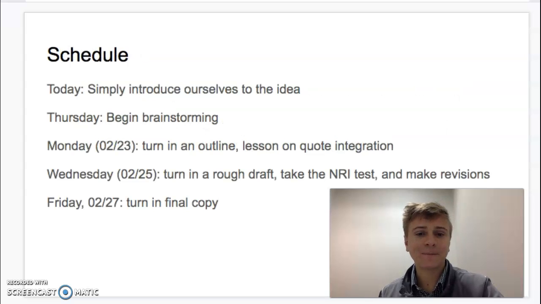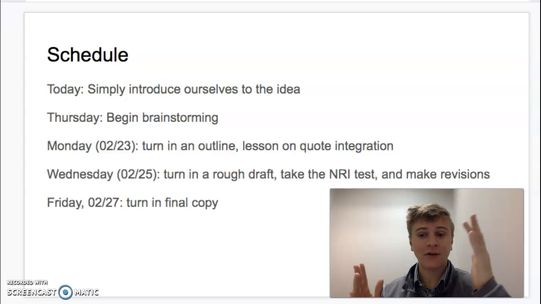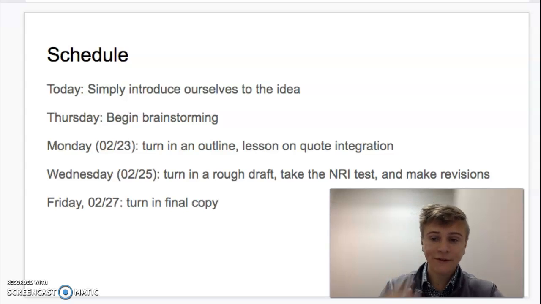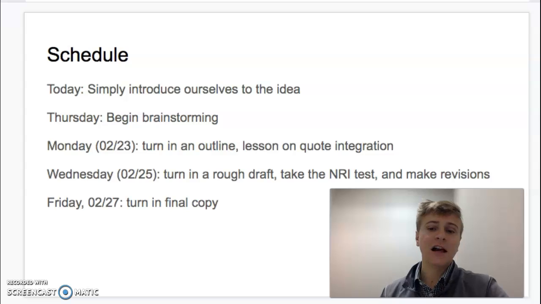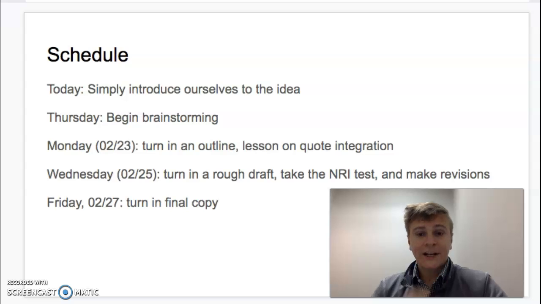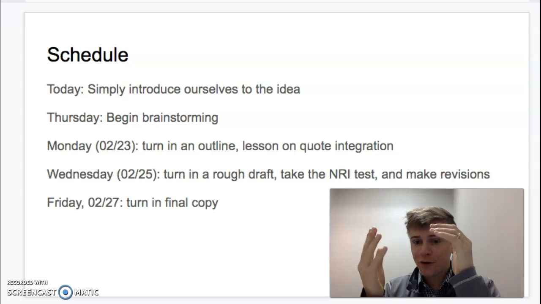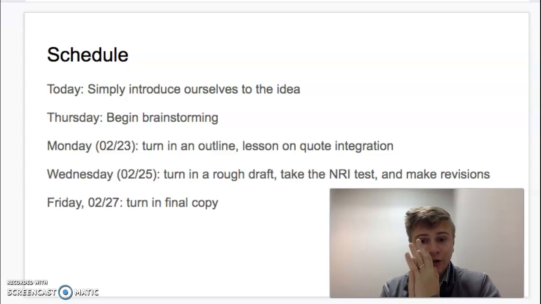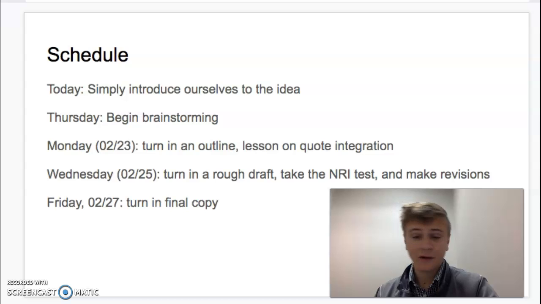And here's a look at our schedule. Today, I just introduced you guys to the idea. On Thursday, we're going to begin brainstorming, collecting quotes for both prompts. Then on Monday, you're going to turn in an outline, and then we're going to talk about quote integration. So you'll have your quotes picked out, but we won't really know how to integrate them into your writing. Then on Wednesday, you're going to turn in your rough draft, take the no reading test, and start making revisions on your rough draft. And then Friday, you'll turn in your final copy. So that's the plan for the literary analysis essay.